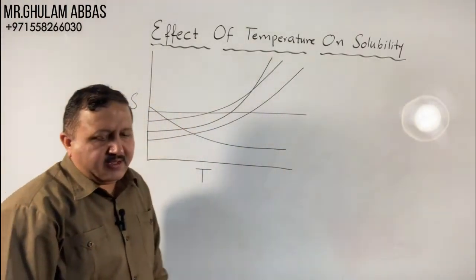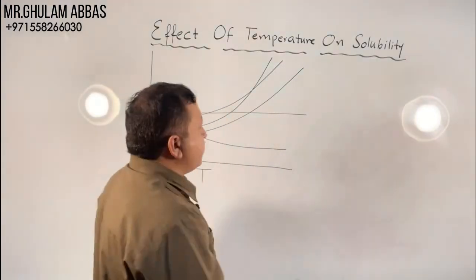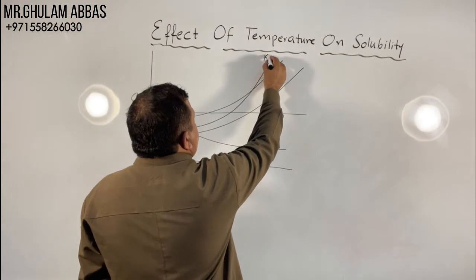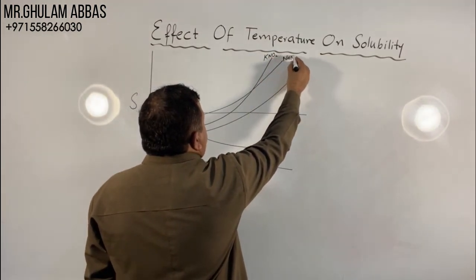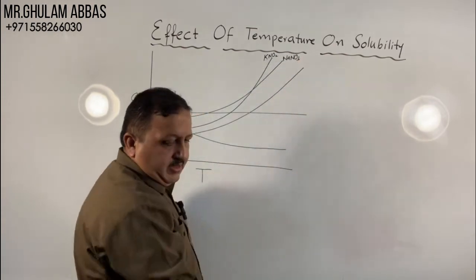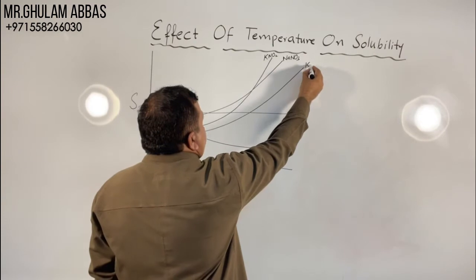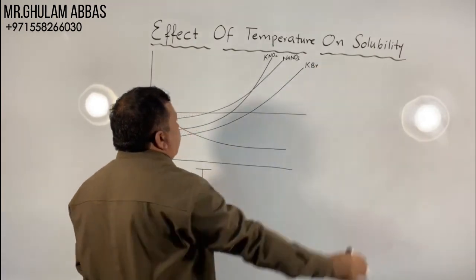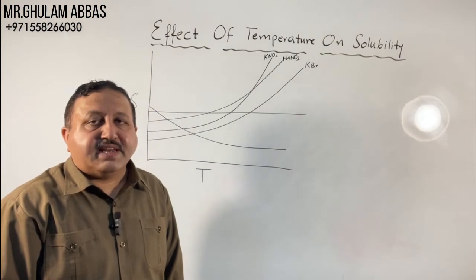For example, the solubility of KNO3, NaNO3, similarly KBr, the solubility of these substances increases with increase in temperature.